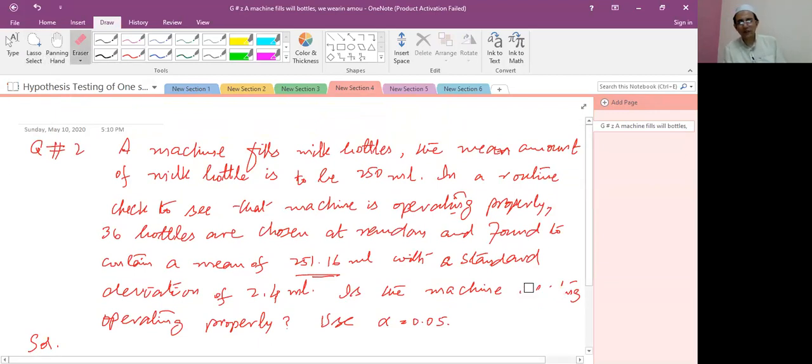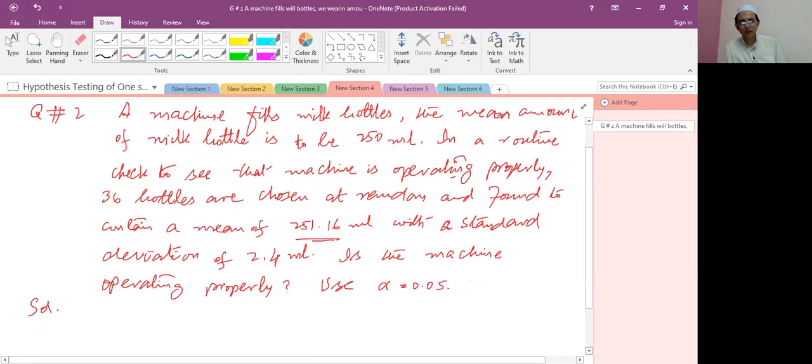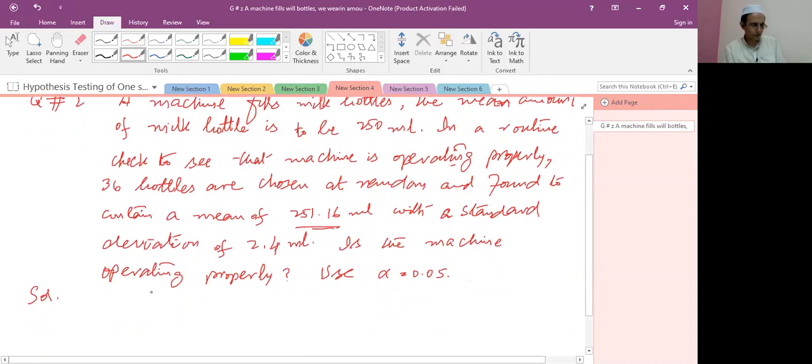Is the machine operating properly? Use alpha is 0.05. So first we write the data.